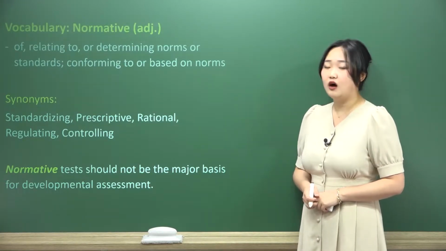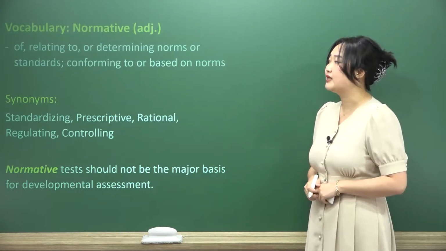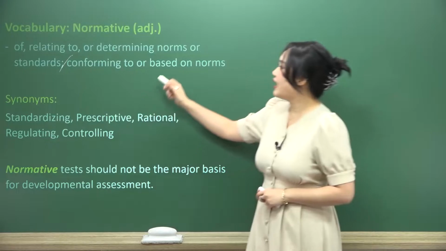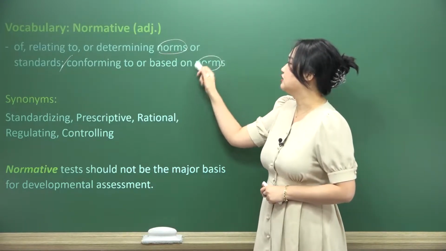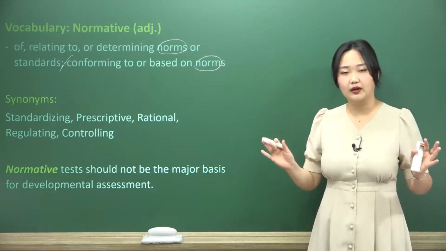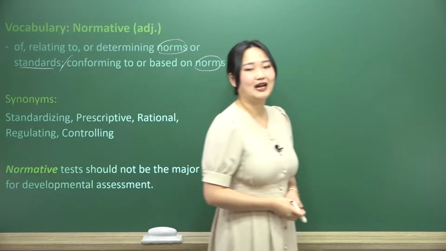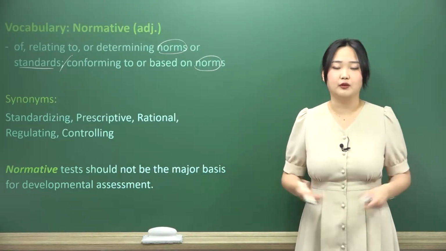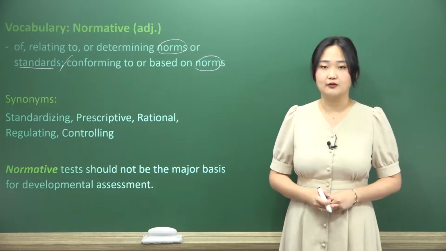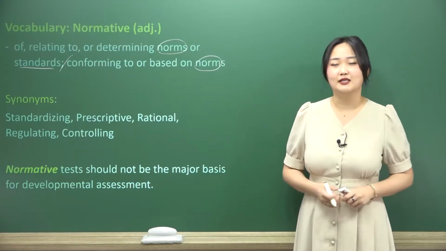This is an adjective of, relating to, or determining norms or standards; conforming to or based on norms. So as you can see, there are two definitions, of course, split by the semicolon, and we have one word mentioned both times, this idea of a norm. Now, if you guys are unfamiliar with a norm, don't worry, I got you, okay? Norms are simply standards or some kind of idea that is consistent throughout everything, pretty much. There is a norm stating that in Korea, we need to take off our shoes when we go into somebody's house. It's a standard, it's a norm, it's normal for us, right? If we think about it that way, it's easier to remember.